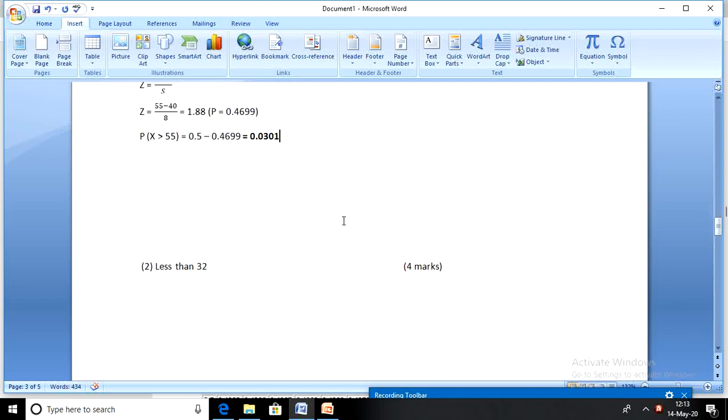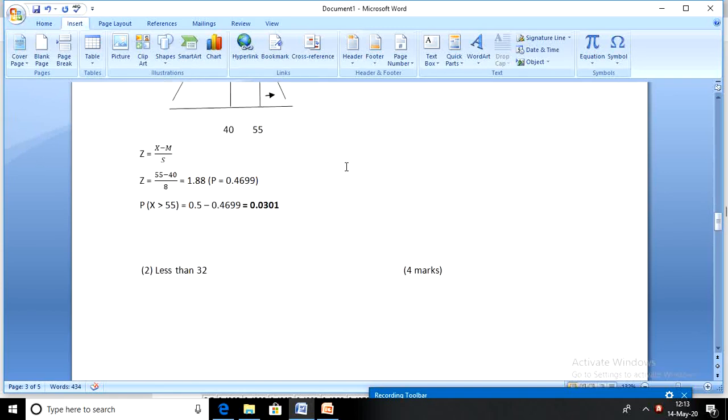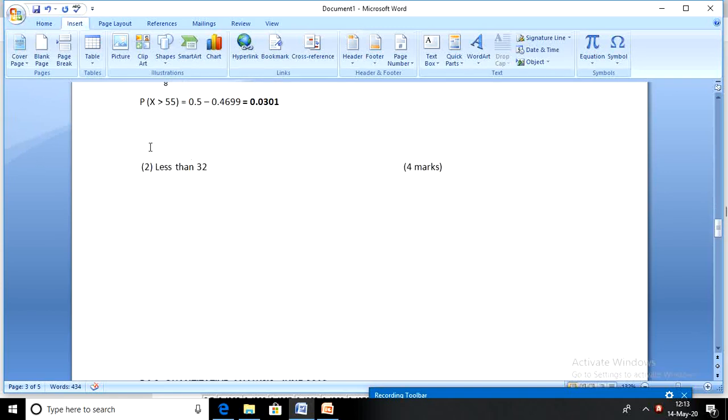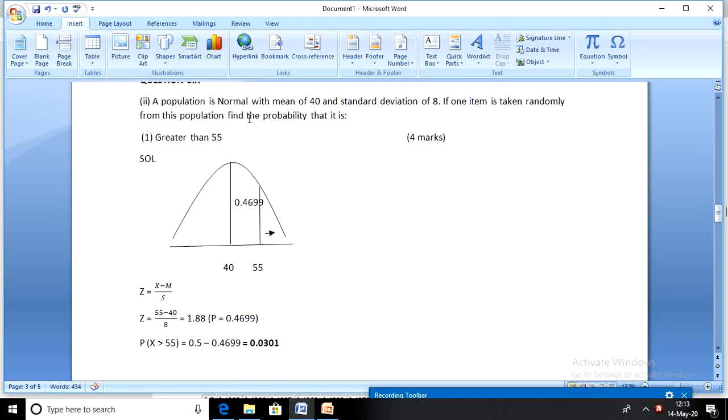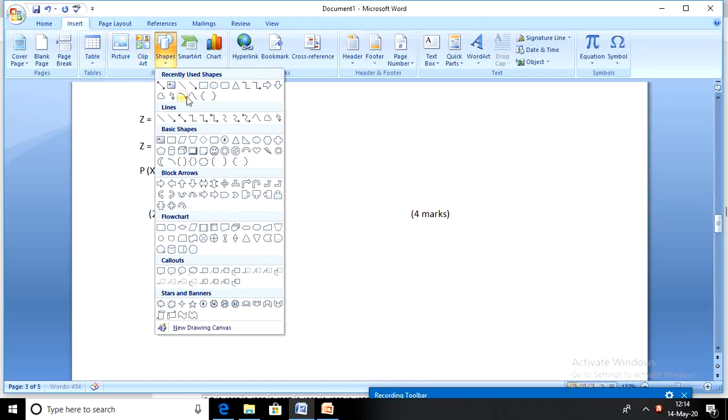Let's look at part 2 of the same question. Part 2 says probability of less than 32. A population is normal with a mean of 40, standard deviation of 8. If one item is taken randomly from this population, find the probability that it is less than 32. Same things, a symmetric curve is needed, less than 32.